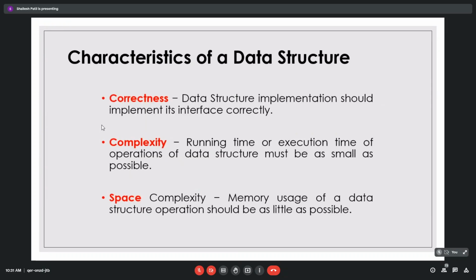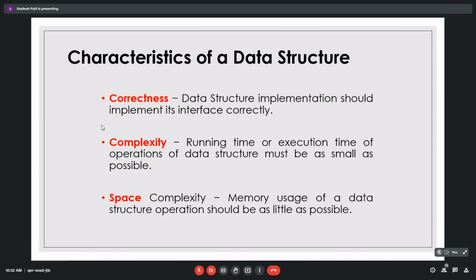Now the next thing: we'll touch on a few more types of data structure. But before that we should see the characteristics of data structure. The data structure should possess correctness, then complexity and space.